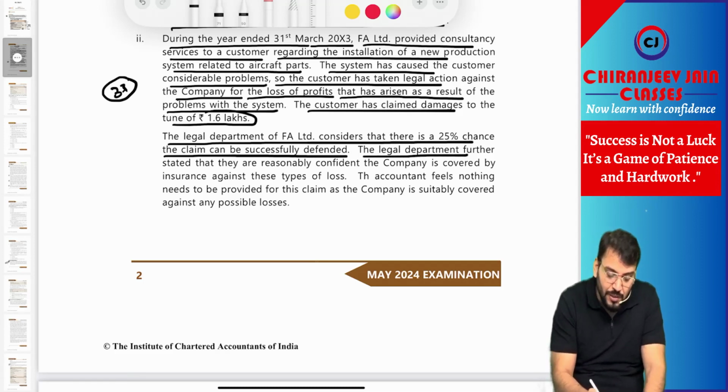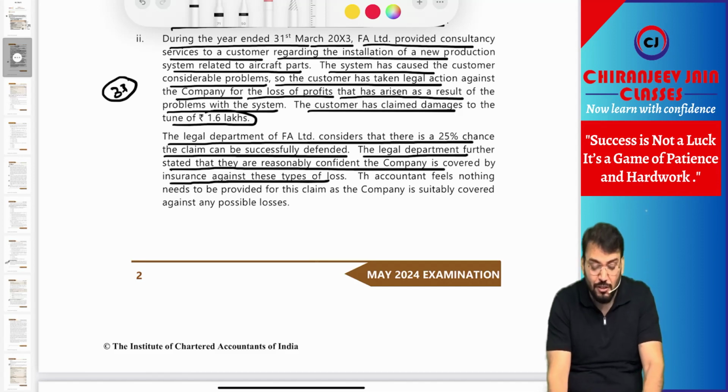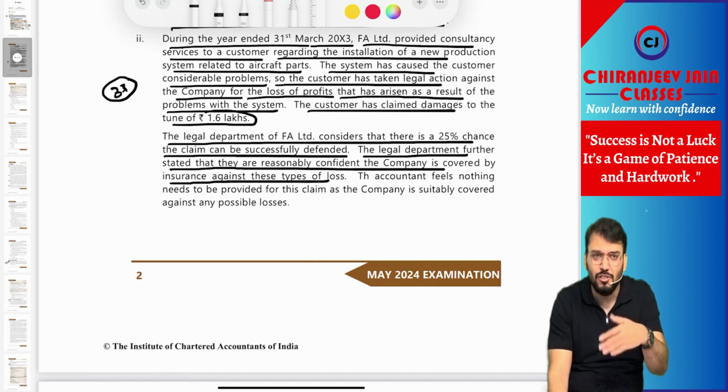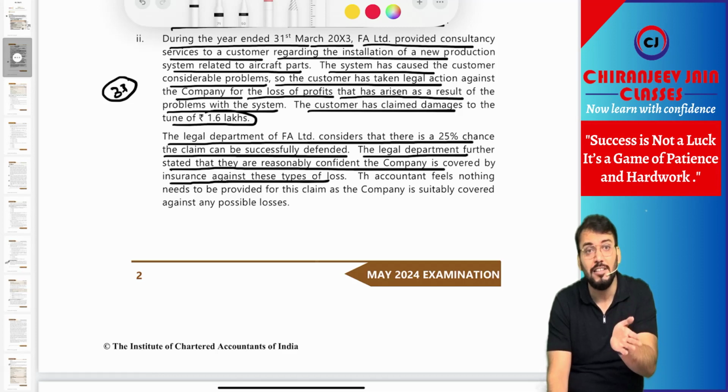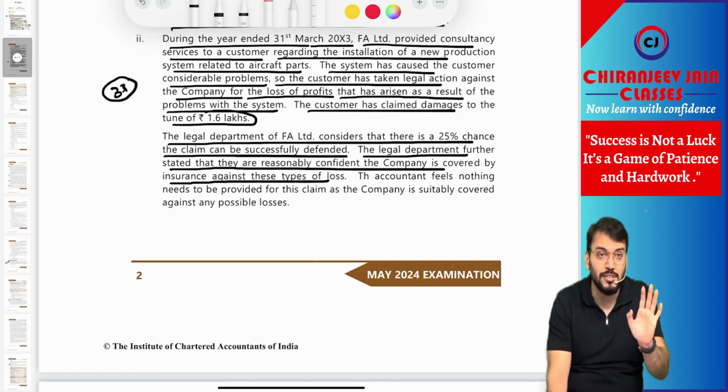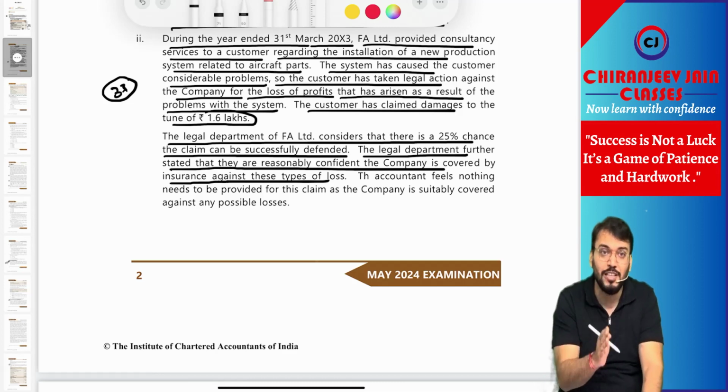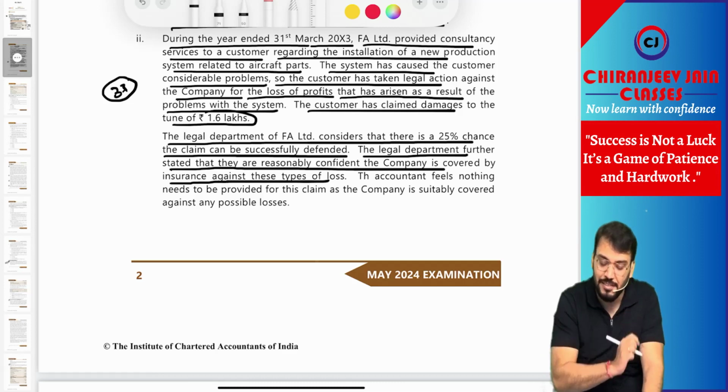The legal department further stated that they are reasonably confident the company is covered by insurance against this type of losses. So there is some insurance claim, but insurance claim is reimbursement which has nothing to do with the provision. If the reimbursement is virtually certain, then we need to recognize a separate asset for that. But that does not mean that we will not recognize provision for that. And the provision needs to be recognized if all the three conditions given under Ind AS 37 are satisfied.